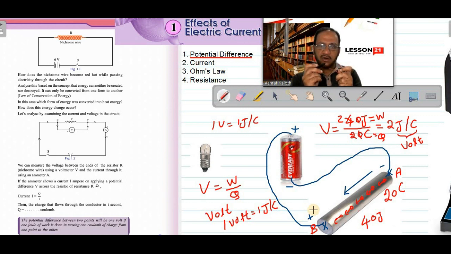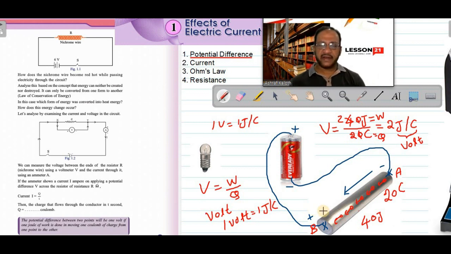And if that flow of electrons passes through a bulb, then that 220 joule of electrical energy will come in the form of light energy. If you connect an iron box in between these 2 wires, then when that 220 joule of energy difference makes electrons flow through the iron box, that electrical energy appears in the form of heat energy. That is the heating effect. So for heating a nichrome wire, we need to provide a potential difference, an energy difference, so that electrons will start flowing through the nichrome wire and it will get heated up. Got the point? That is potential difference.